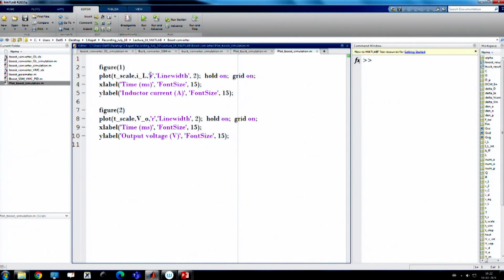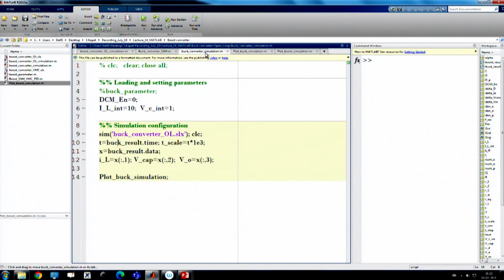I want to use a different color, so this blue color is where we are using a feed forward action. In the boost converter I am using a feed forward gain. You can set some KFF gain, let us say 1 by 12 or something like that, because it is 3.3. So, I will set 1 by V because we are multiplying with the input voltage. So, the feed forward gain is 1 by V.